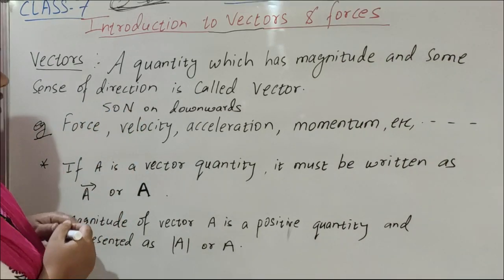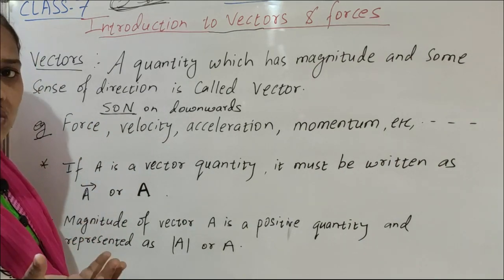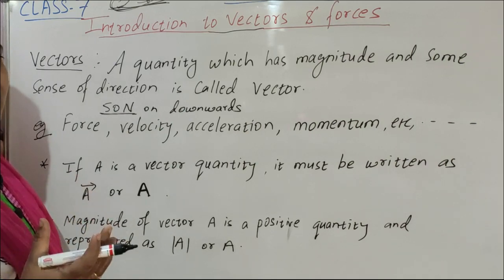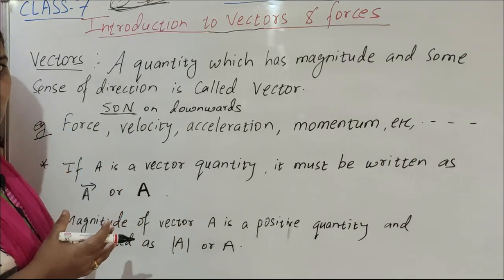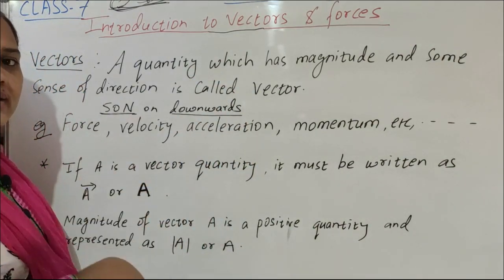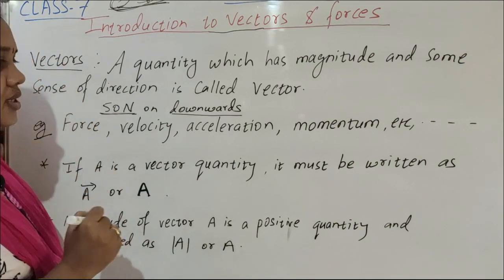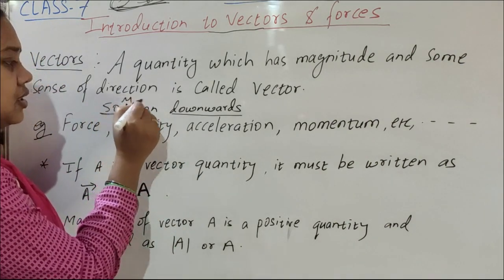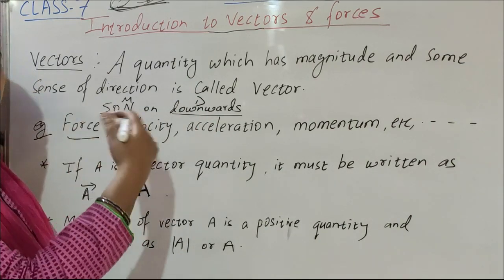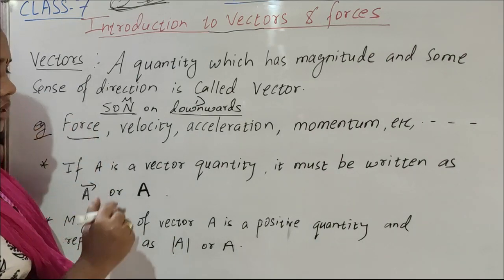Force, suppose 50 Newton force. See children, Newton is the SI unit of force, is it not? 50 Newton is the magnitude of force, and it gives the direction where it is applied, downwards. So this is magnitude and this is direction. Here force gives magnitude and direction both. That's why force is a vector quantity.